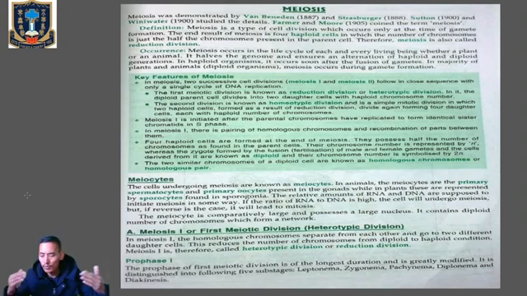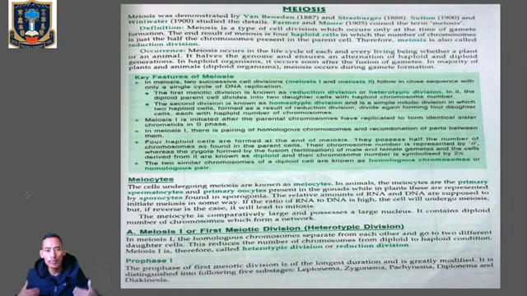First of all, I've told you that we have meiosis 1 and meiosis 2, so kindly note it down. Let's talk about meiosis 1, or the first meiotic division, which is also called heterotypic division, because here the number of chromosomes in the daughter cells will be reduced to half compared to that of the parent. So it is totally a reductional division.